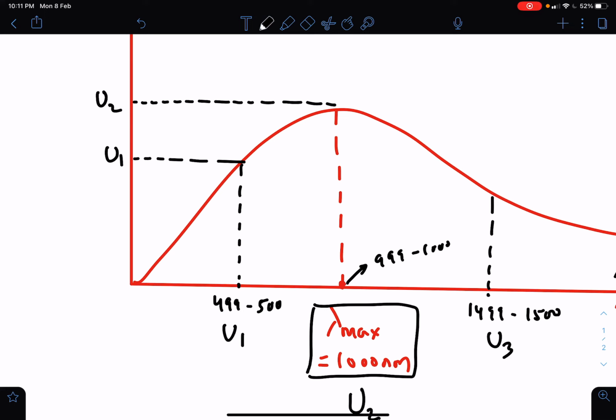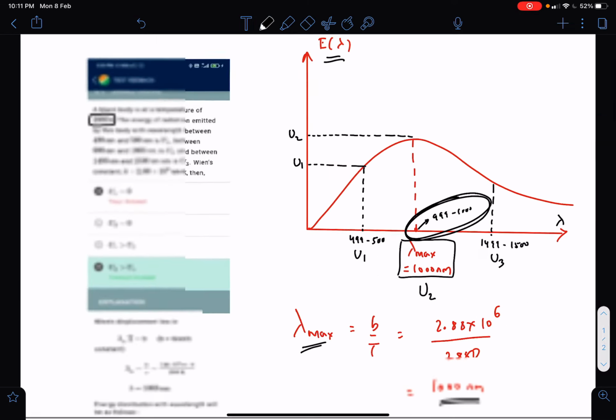So obviously, 999 to 1000 is near the lambda max value. So near the lambda max, the energy associated with those wavelengths emitted will be highest. So u2 is greater than u1 here.